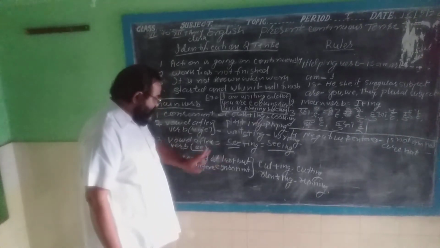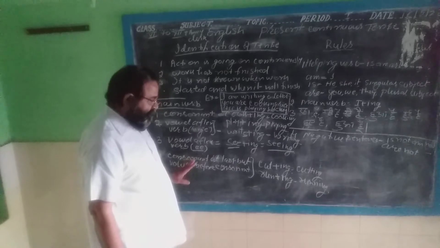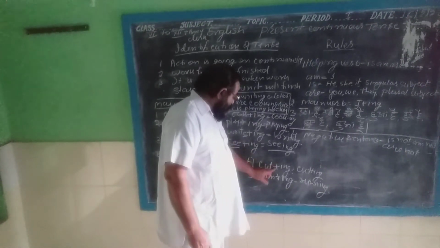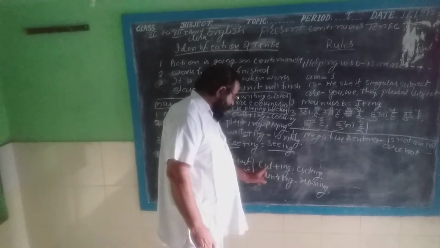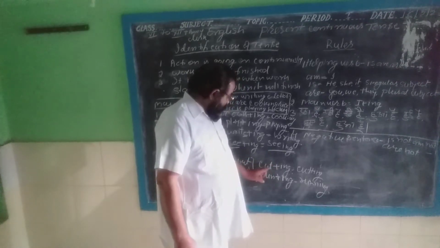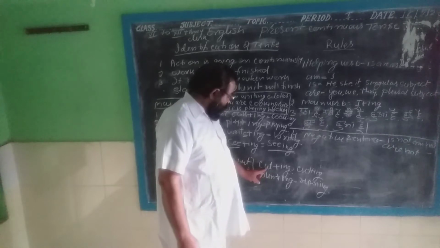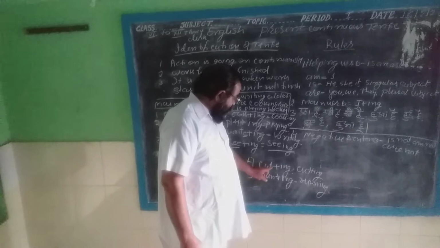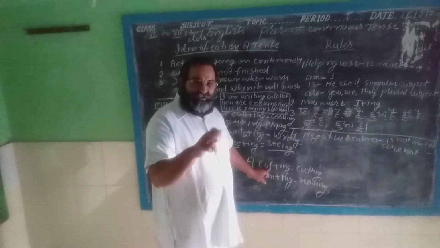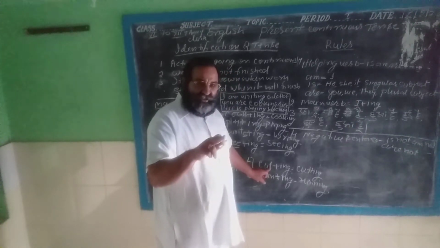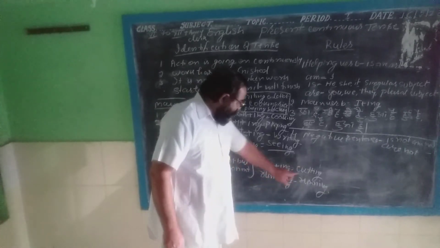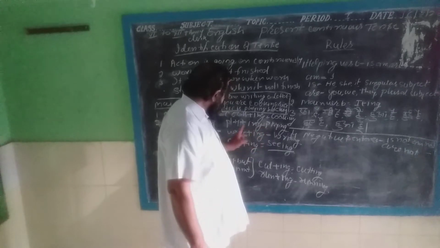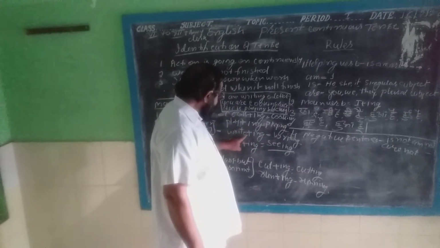If you find the consonant at the end of the word and before the consonant you find any vowel, such as u, this is consonant and this is vowel, then you add the double alphabet, that is T, that will be cutting, double T. Here you see the right word, it is e.